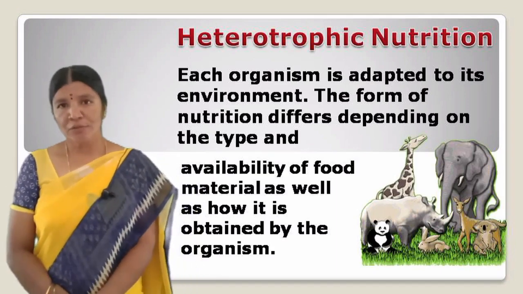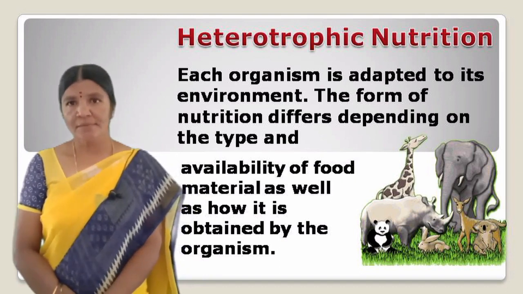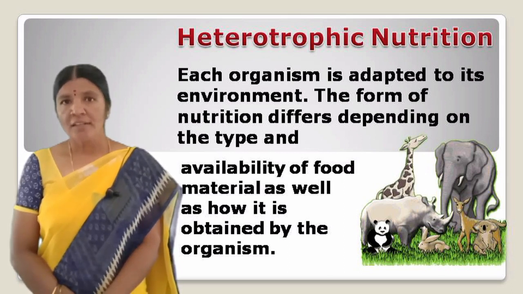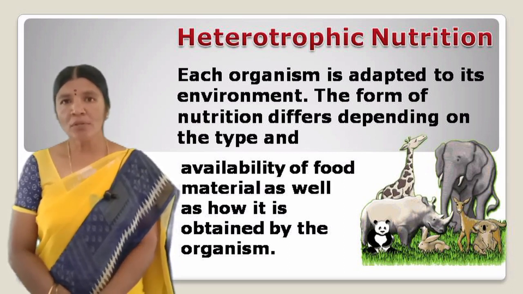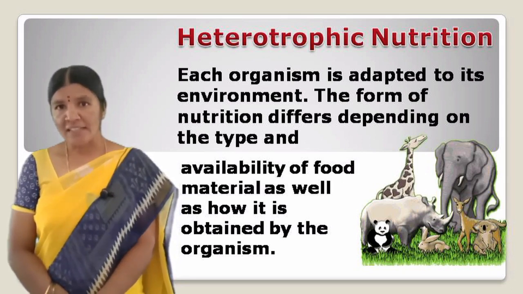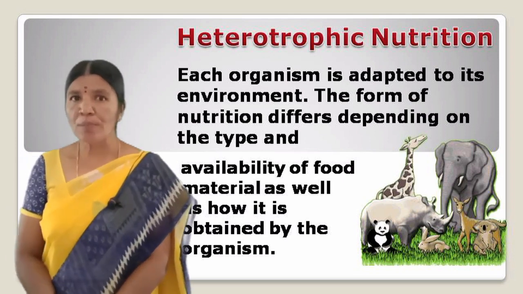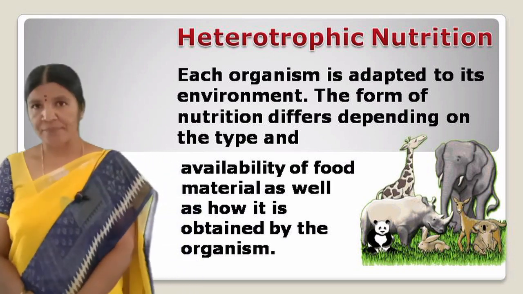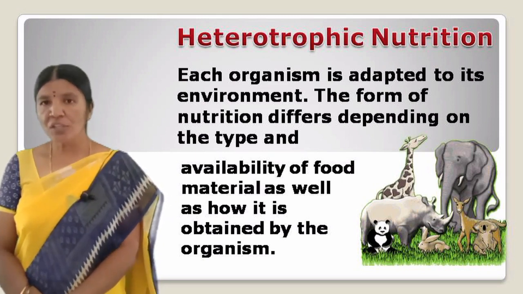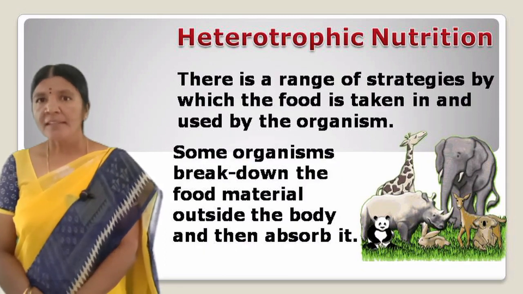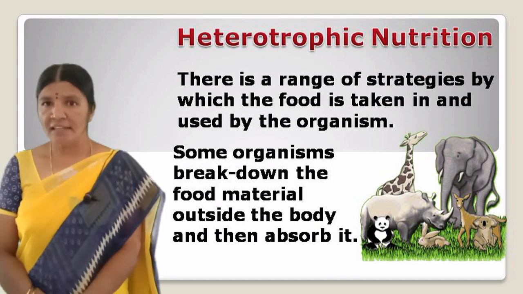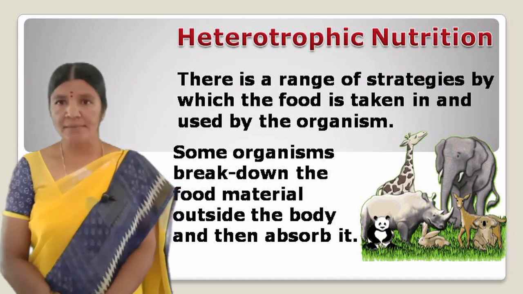In heterotrophic nutrition, each organism is adapted to its environment. The form of nutrition differs depending upon the type and availability of food material as well as how it is obtained by the organism. For example, whether the food source is stationary or mobile. There is a range of strategies by which the food is taken in and used by the organism.